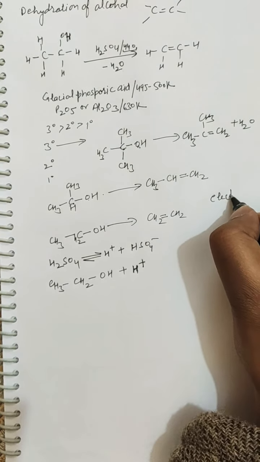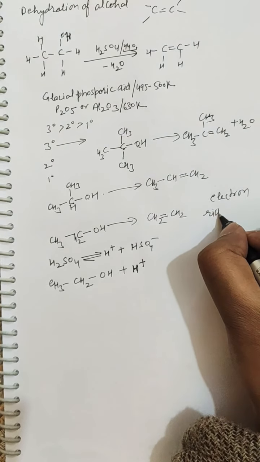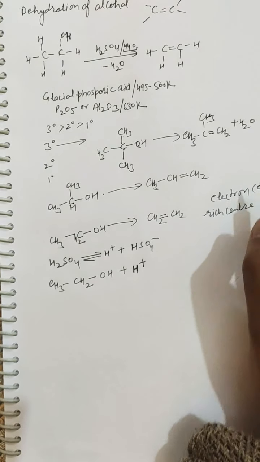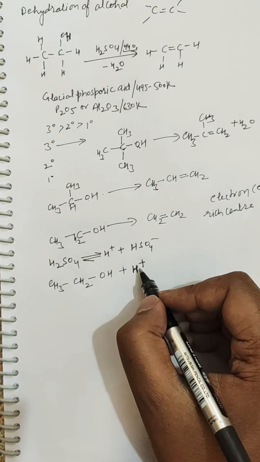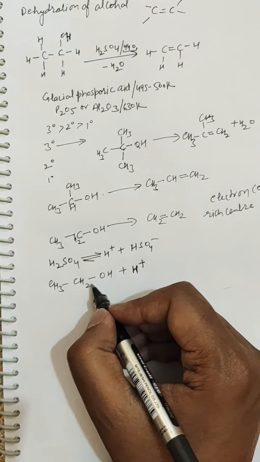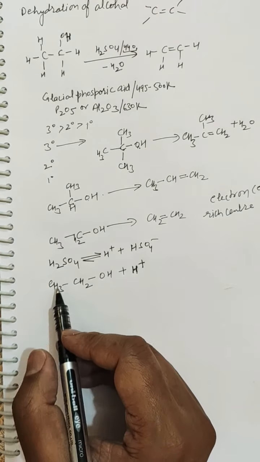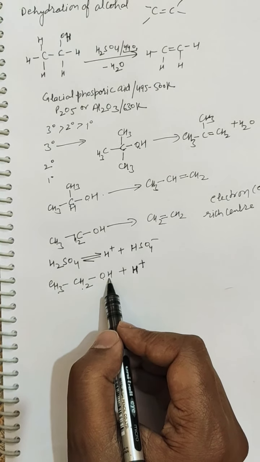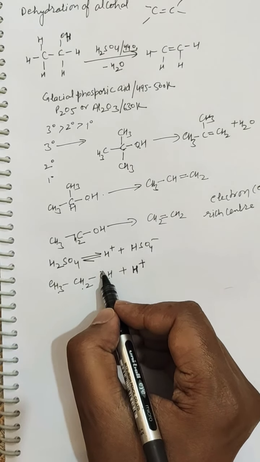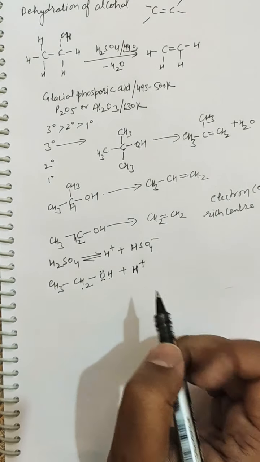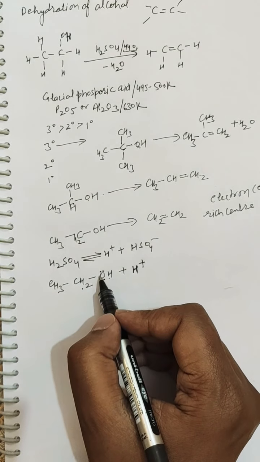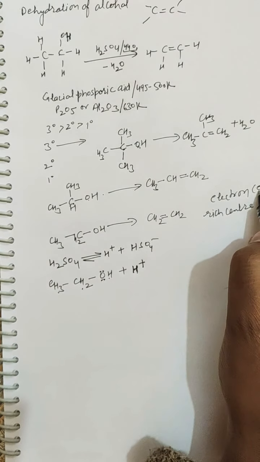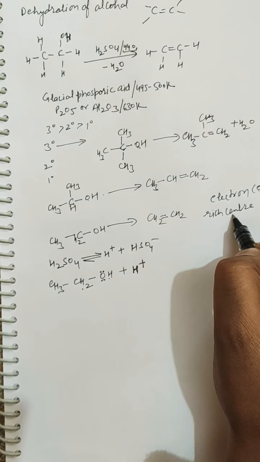Electron rich center basically means where there is negative charge. So it will go to the point where there is more negative charge in the substrate, which has different points, that is this methyl carbon, methylene carbon, and hydroxyl OH group. Here this oxygen already possesses two lone pairs of electrons, so there is more negative charge concentrated on this oxygen. So this proton will go to the electron rich center to satisfy its need.